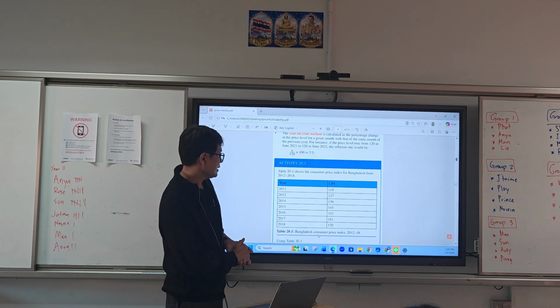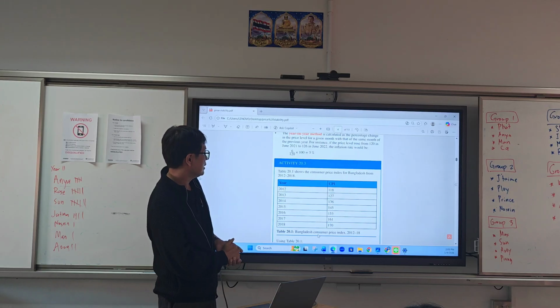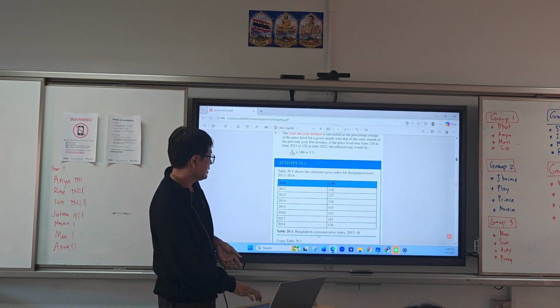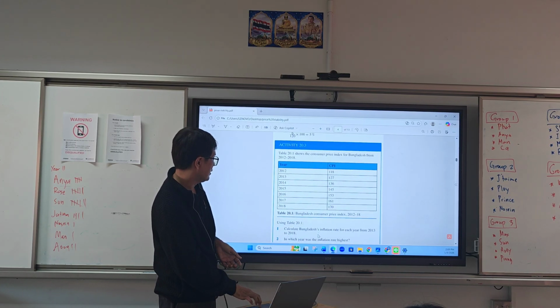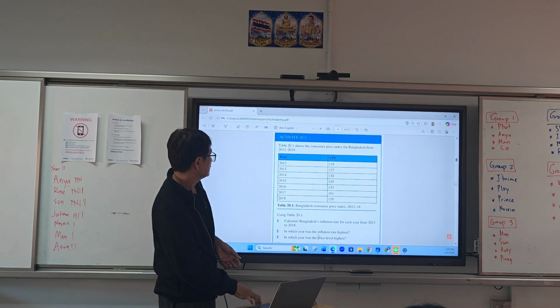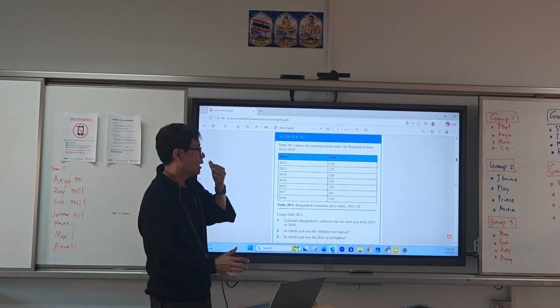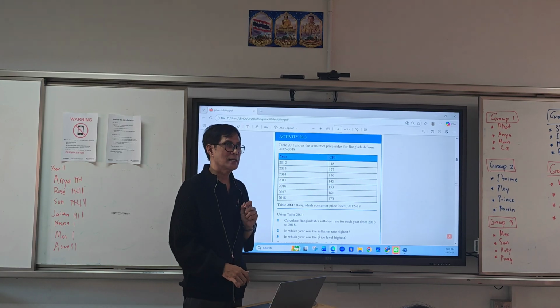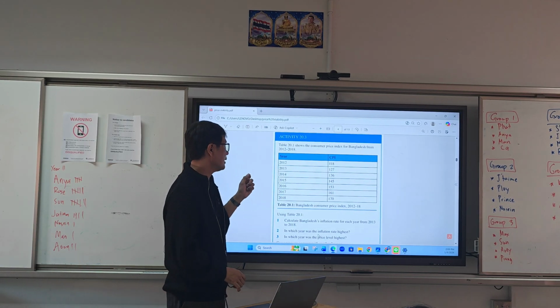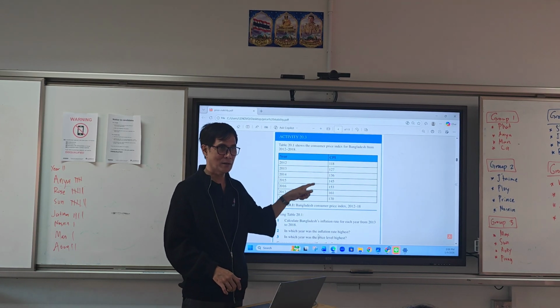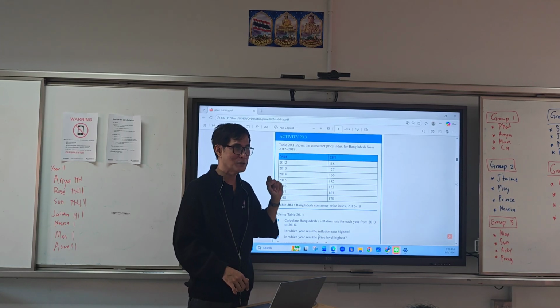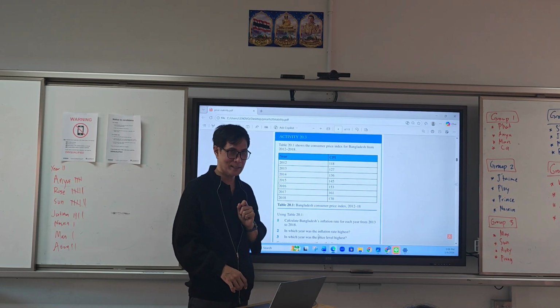Okay. So let's have a short exercise right here. Let's see what is given. The consumer price index, by the way, in this case is already given, but later on I'll let you see how the CPI works.